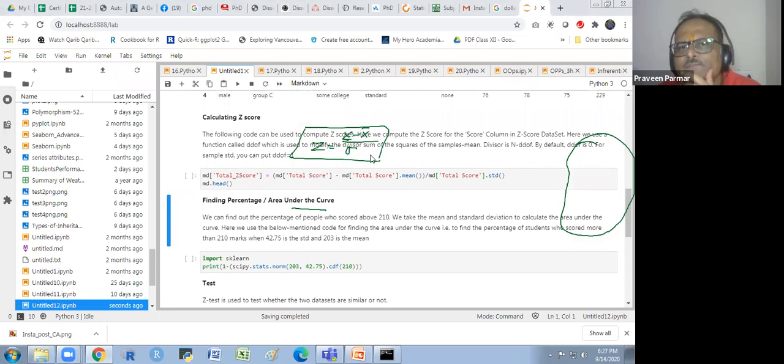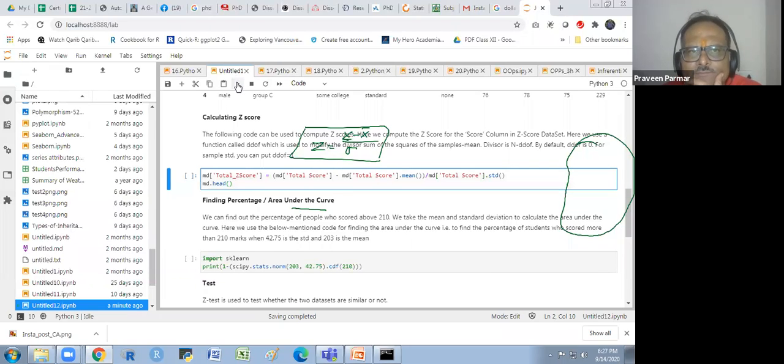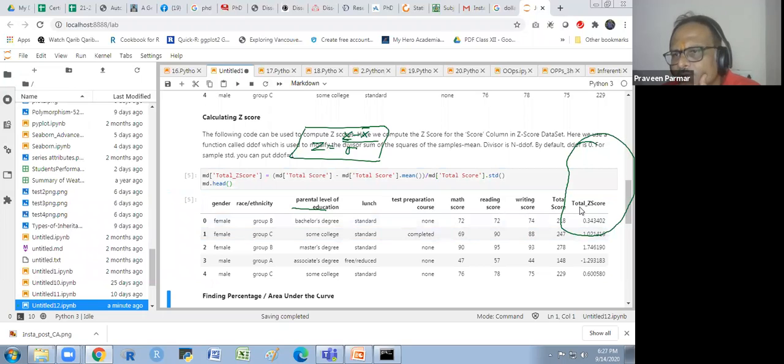This is our formula. So x minus x bar: total score minus the mean of x, the total score dot mean. Does that make sense to everyone? And divided by their standard deviation. Okay. And then I will show you the head. Do you see here the total z-score we are getting in this way?